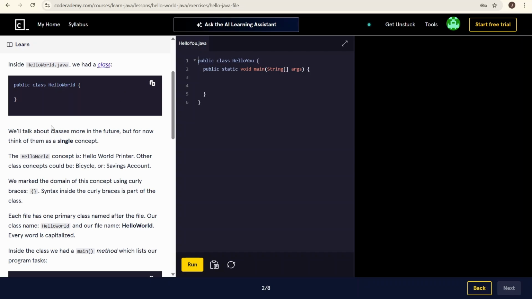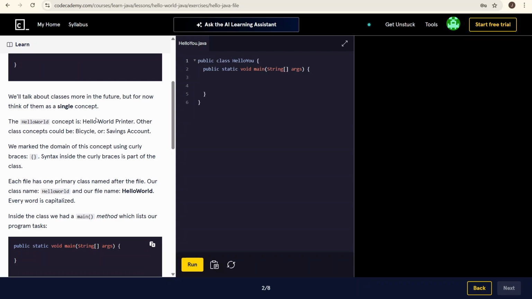Public class. We'll talk about classes more in the future, but for now, think of them as single concepts. The Hello World concept is a Hello World printer. Other class concepts could be bicycle or savings account. Mark the domain for this concept using curly brackets, these ones. Everything inside the curly brackets is part of the class.